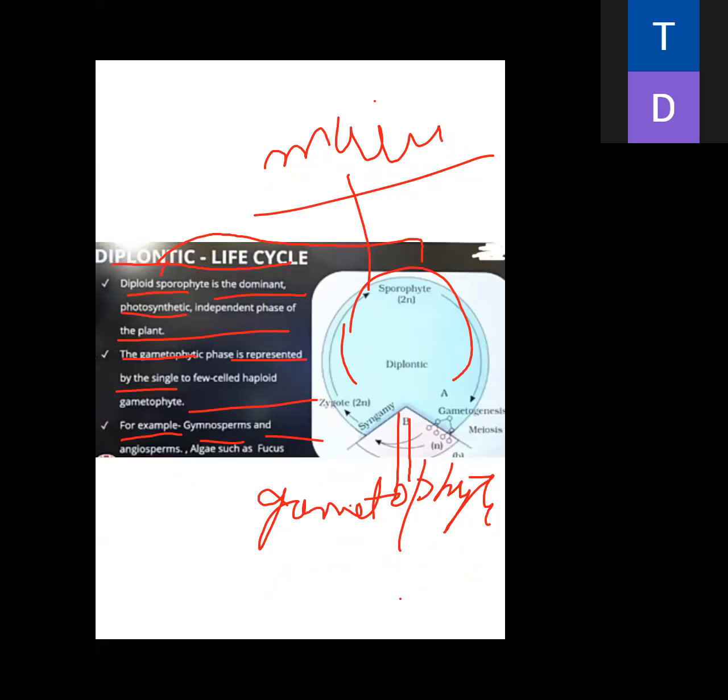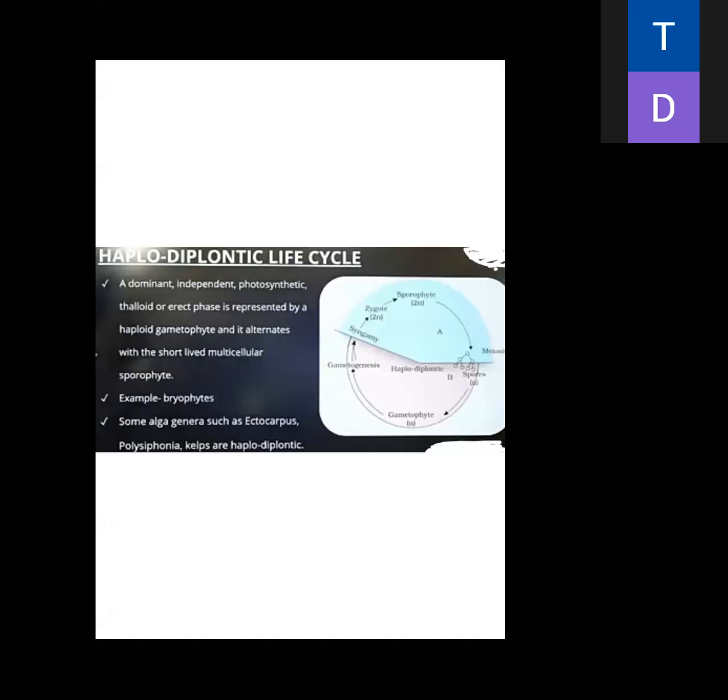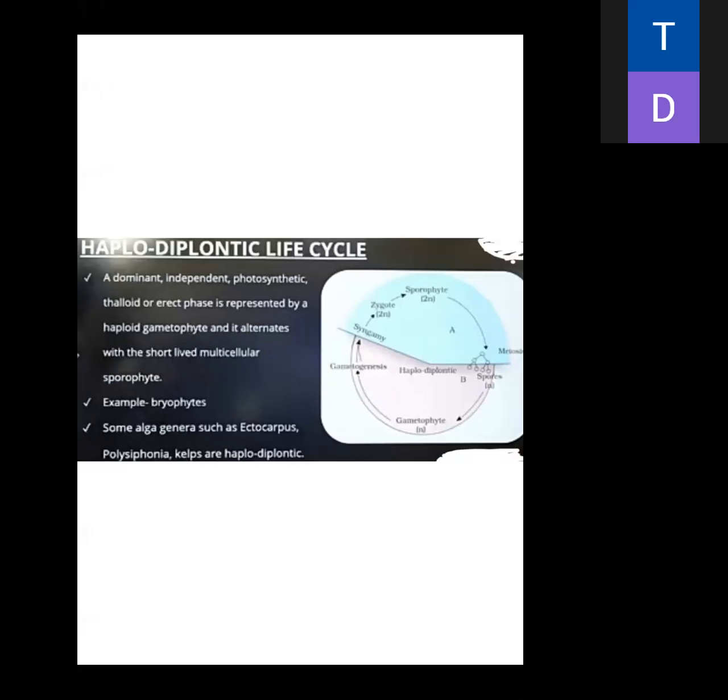Next is the haplodiplontic life cycle. A dominant, independent, photosynthetic thalloid or erect phase is represented by the haploid gametophyte, and it alternates with the short-lived multicellular sporophyte.